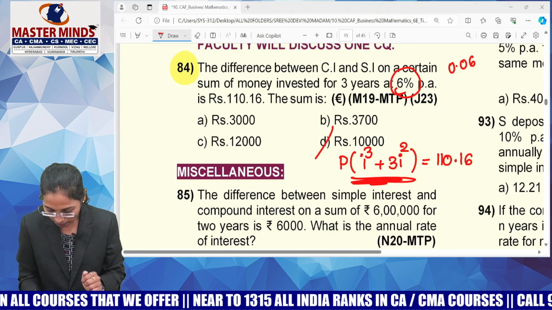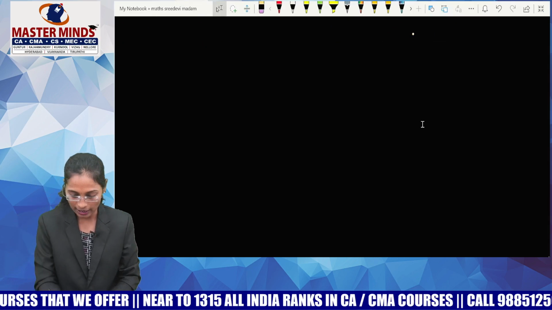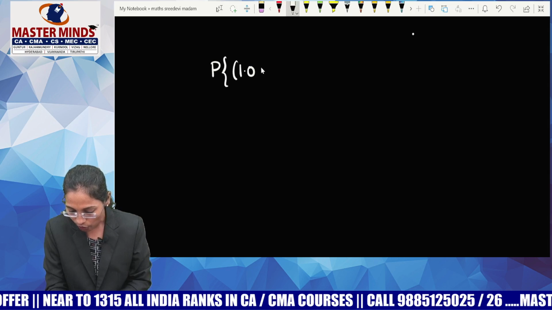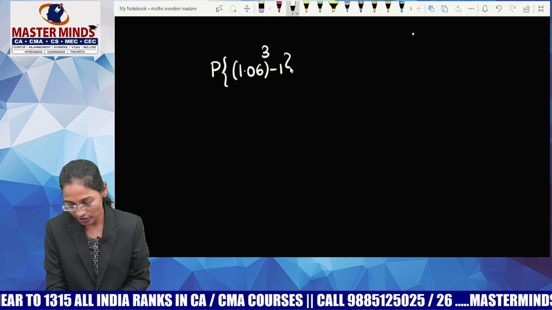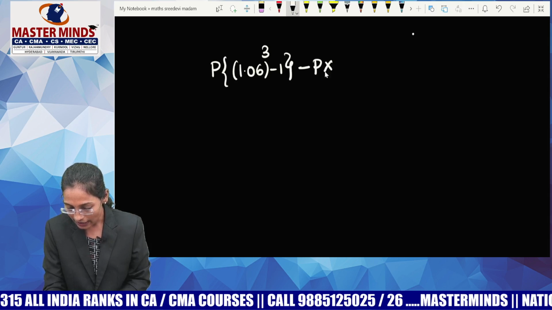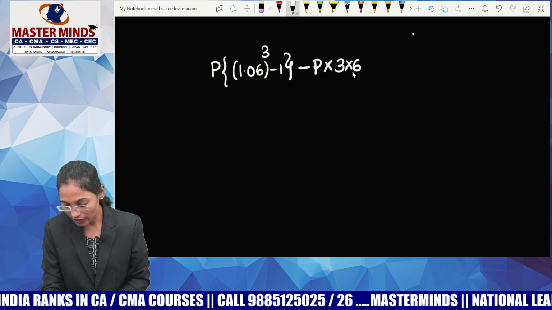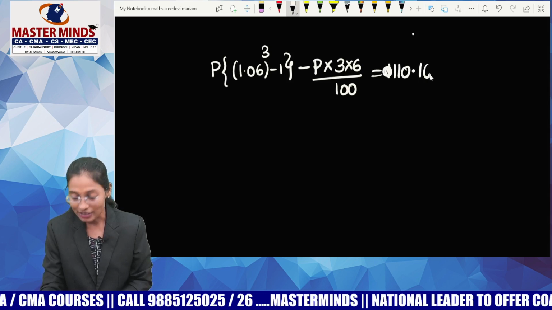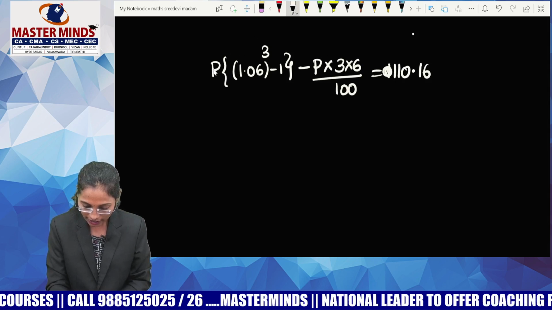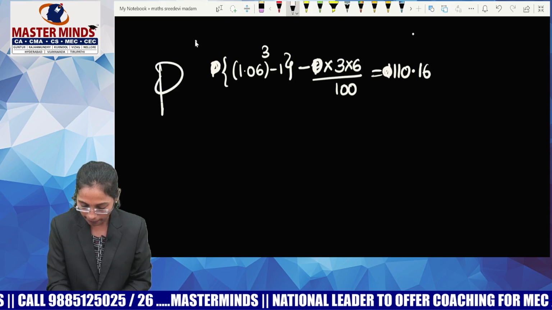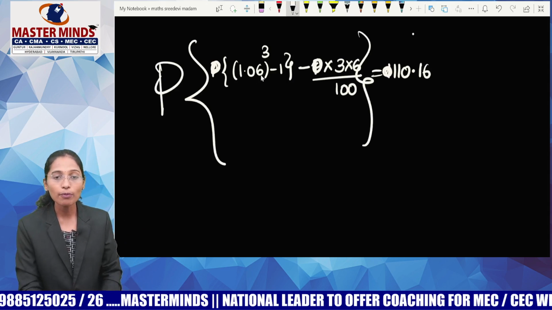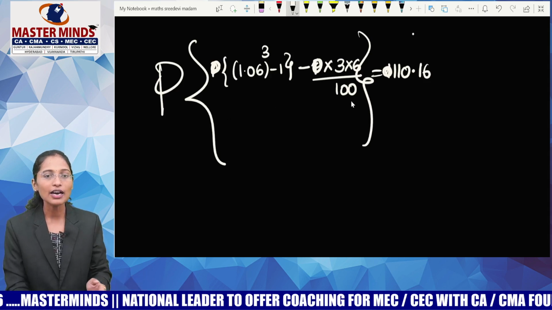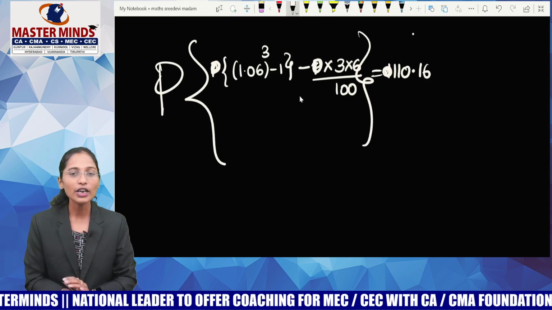This is one way. Let's suppose you are not able to recall this formula at the time of the exam. So your formula for compound interest is P of (1 plus I) whole power n minus 1, that is the compound interest, minus the simple interest PTR. Time duration is 3 years. Rate of interest is 6 by 100, equals 110.16. Can I take P outside from both? Yes, I can pull P outside from both. Now use your calculator. 1.06 whole cube minus 1. M plus. 3 into 6 by 100, M minus, MRC, divided by, equals, into 110.16.